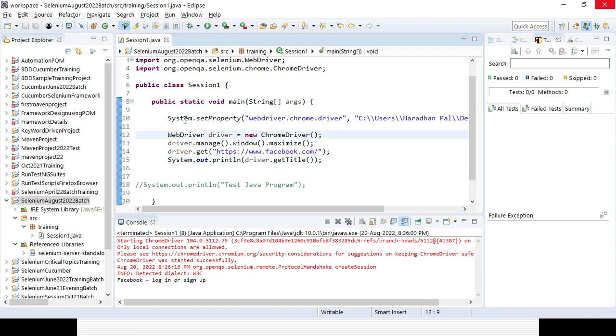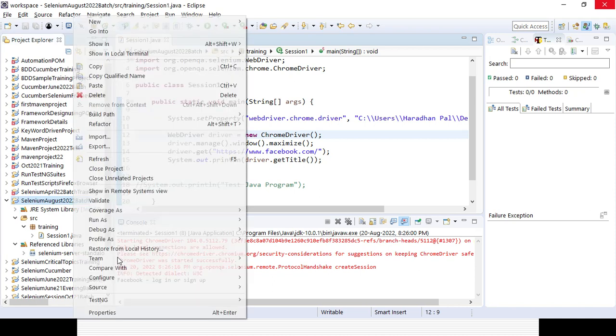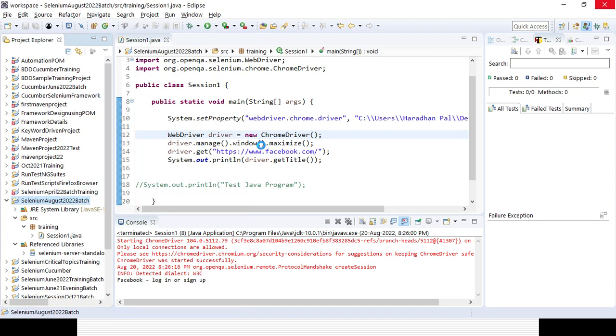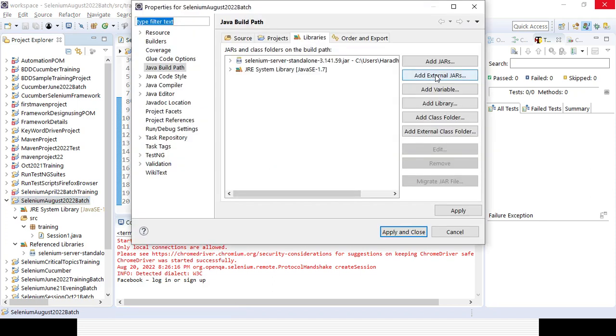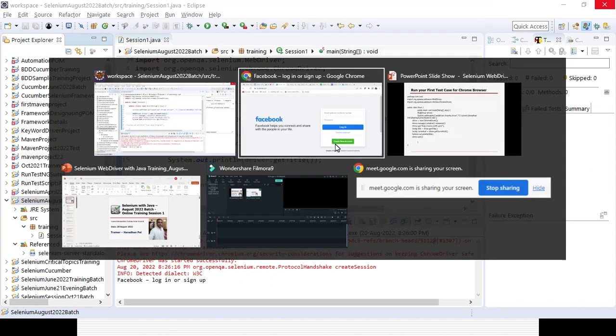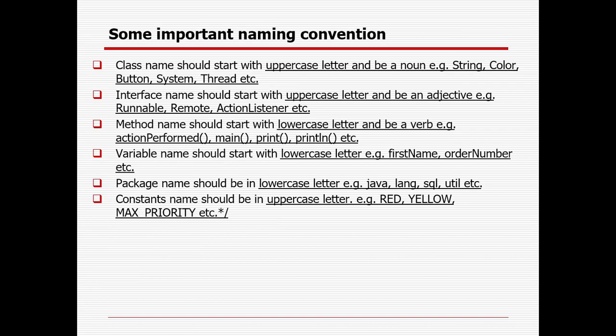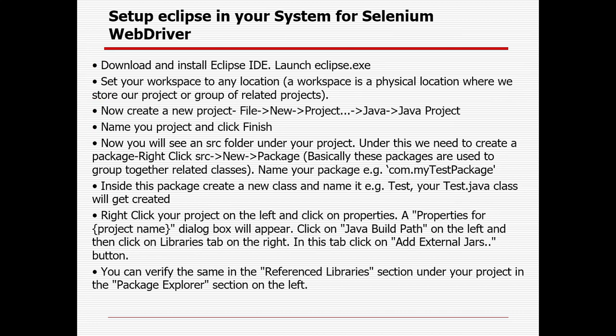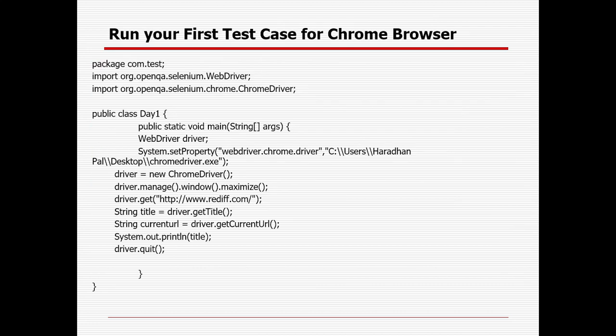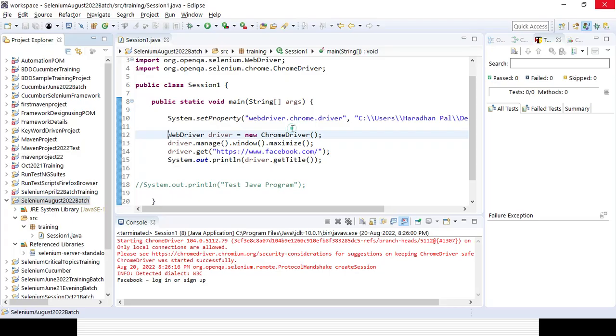Okay, so I'll repeat it again. First, you already know I have created a project. In the src folder I have created a package and then a class. Once the class is created, I have associated the Selenium jar file by right-clicking, then Properties, then adding whatever Selenium jar file I installed using Add External JARs. You need to go through the video two to three times as well. All the steps are already mentioned here, and I will also be sharing the code.